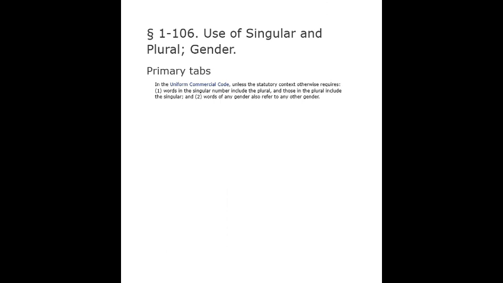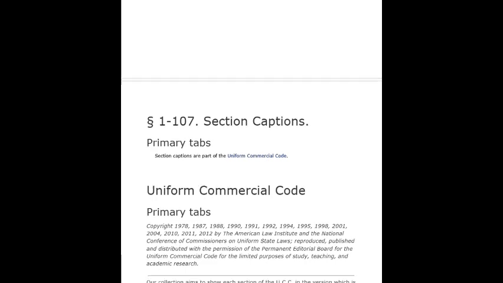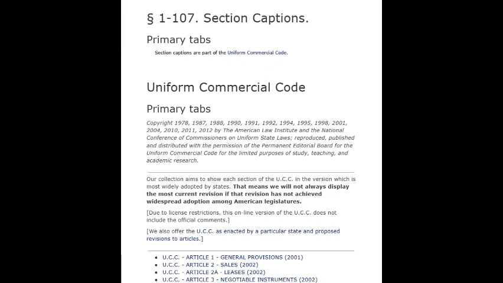Section 1-106. Use of singular and plural, gender. In the Uniform Commercial Code, unless the statutory context otherwise requires: 1. Words in the singular number include the plural, and those in the plural include the singular. And 2. Words of any gender also refer to any other gender.